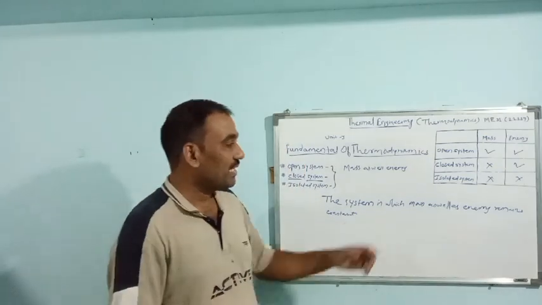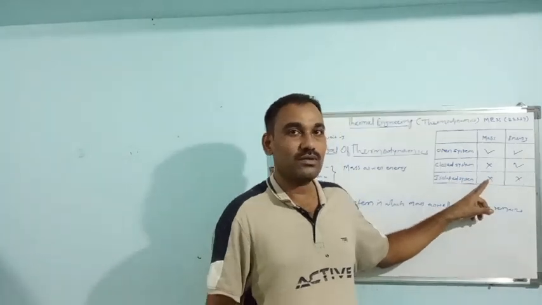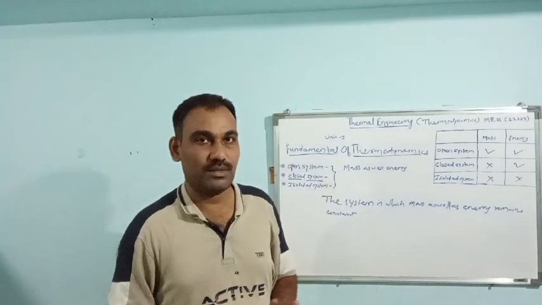Okay, means neither energy nor mass crosses the boundary of the system.